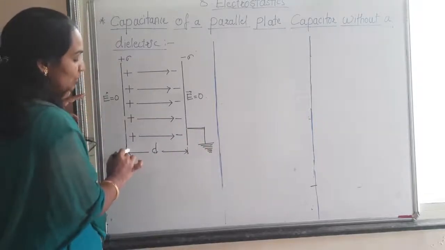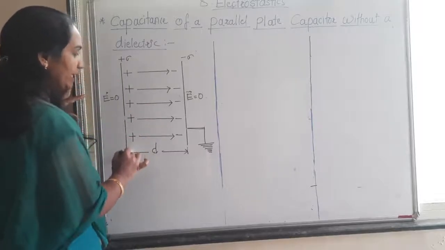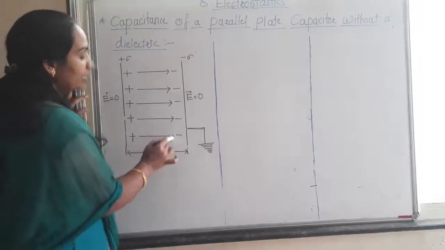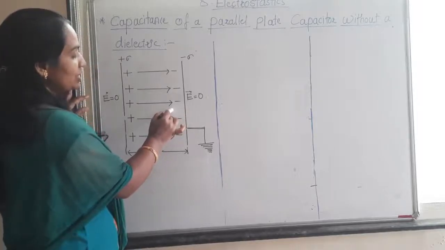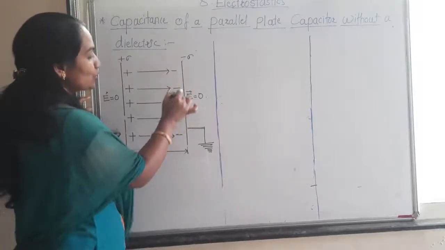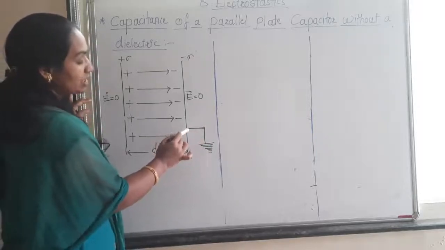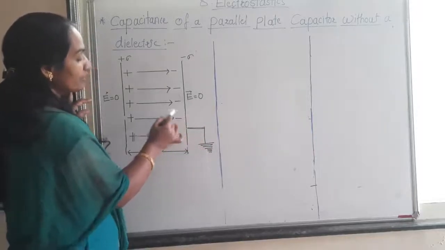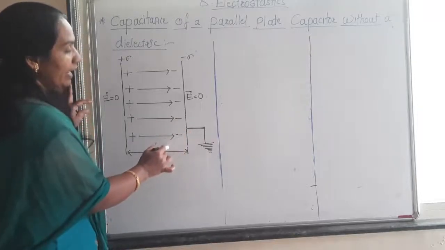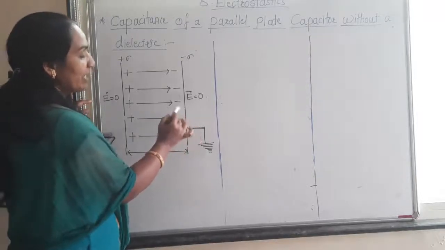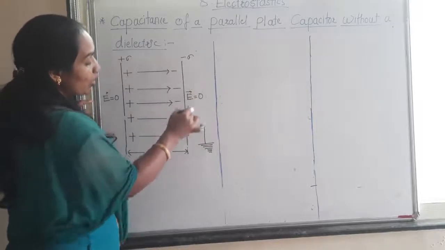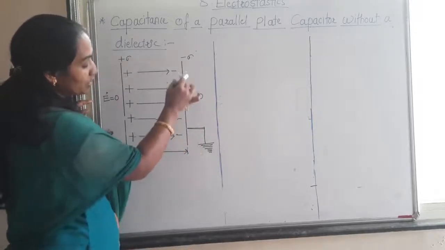When plus q charge is given to the insulating plate, then by induction minus q charge is induced on the inner surface of the earth plate, and plus q charge is induced on the outer surface of the earth plate.